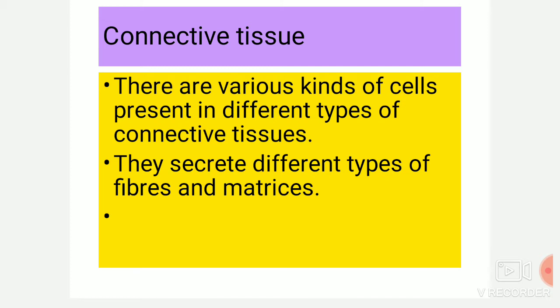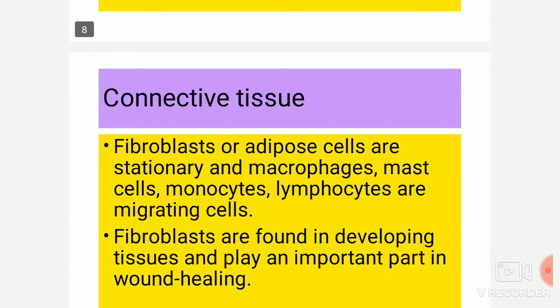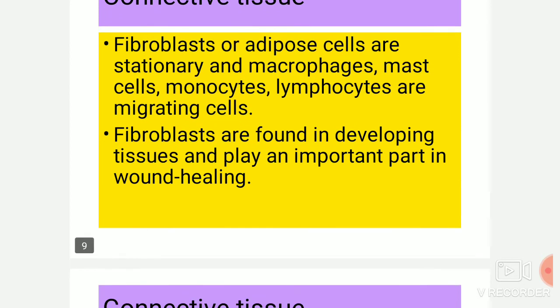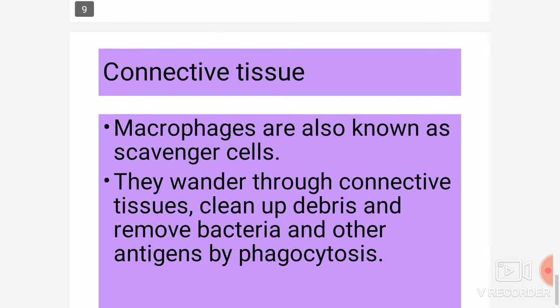There are various kinds of cells present in different types of connective tissue. They secrete different types of fibers and matrix. Fibroblasts and adipose cells are stationary, and macrophages, mast cells, monocytes and lymphocytes are migrating cells, means they keep on moving here and there. Fibroblasts are found in developing tissues and play an important part in wound healing.